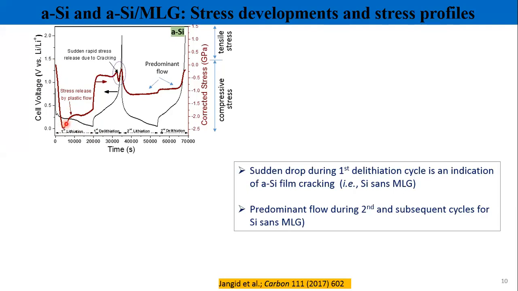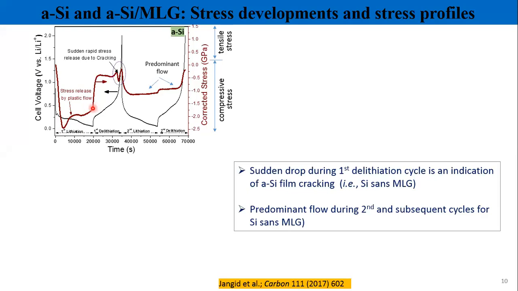The stress gets released, and toward the end of the cycle, it ends up with around 1.8 GPa. The reason why the stress is getting released here is that once your stress is reaching around 2 GPa or more than 2 GPa, which is very much higher than the yield point of lithiated silicon, your silicon film gets plastically deformed. Okay?